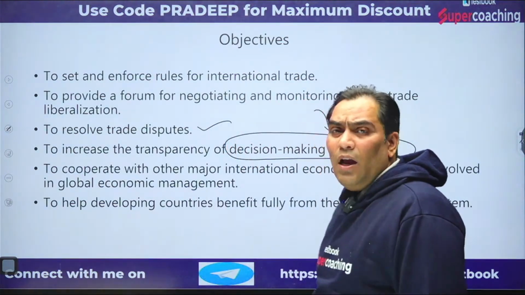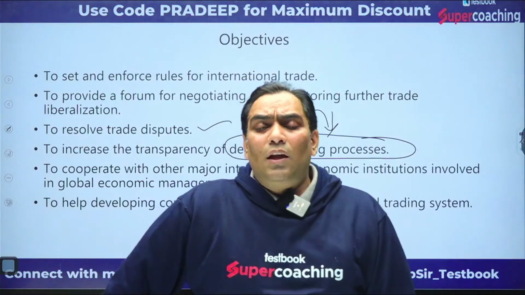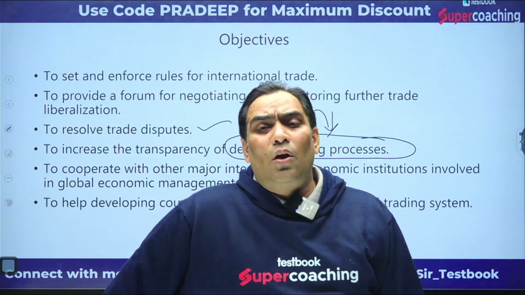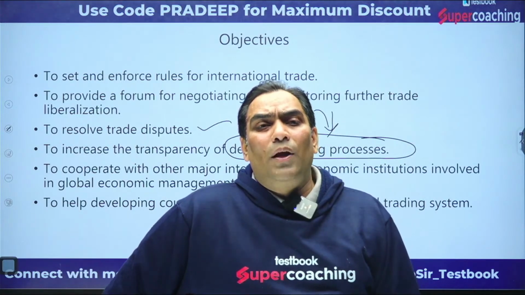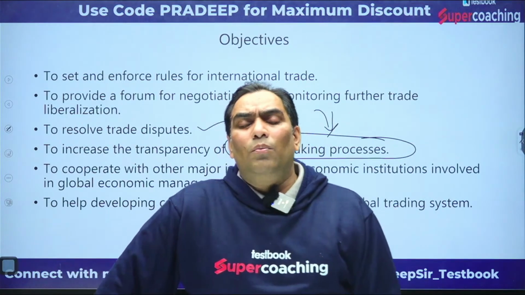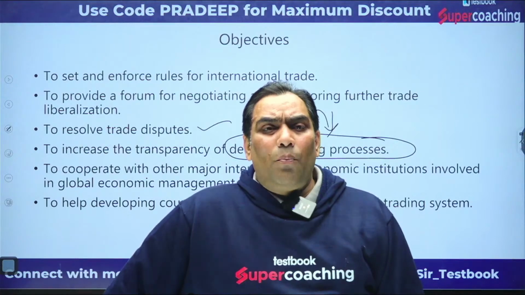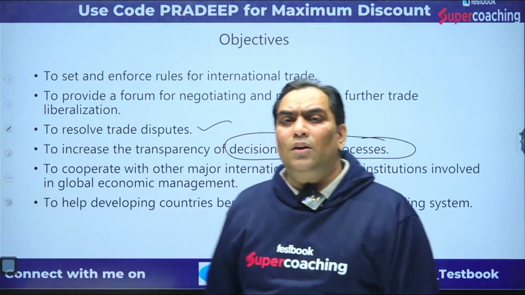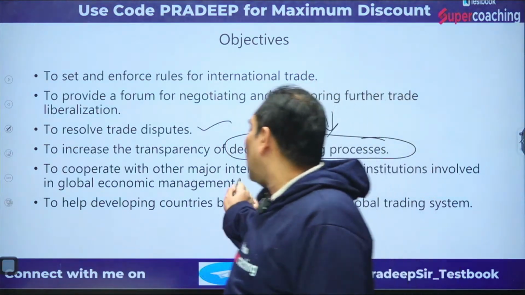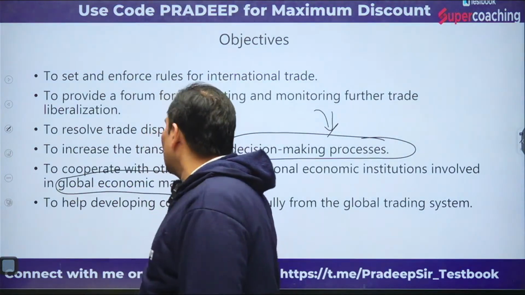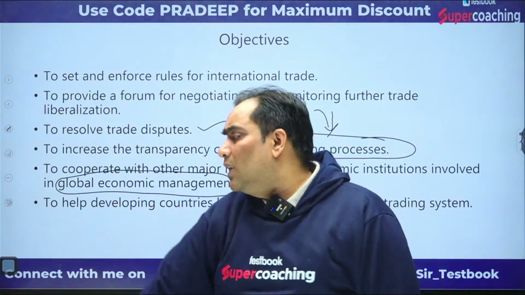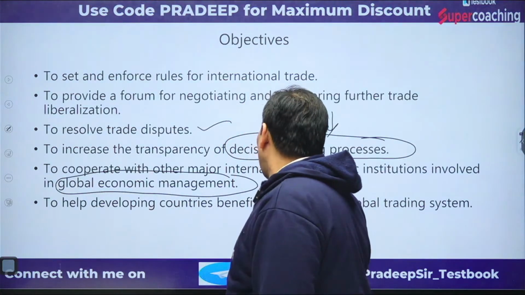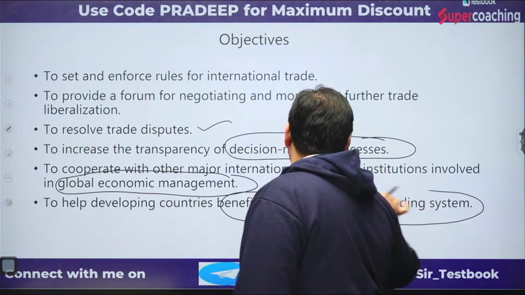Not only this, it cooperates with the other major financial institutions which are instrumental for the management of the global economy. So it cooperates with the other major international institutions involved in global economic management. Not only this, what is the other objective? It helps the developing countries benefit from the global trading system.